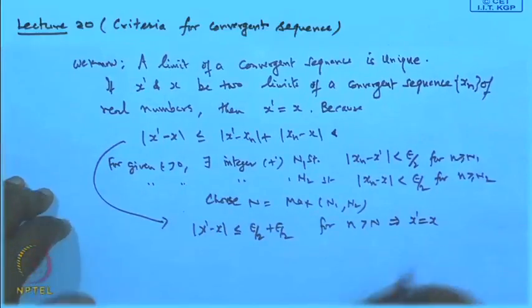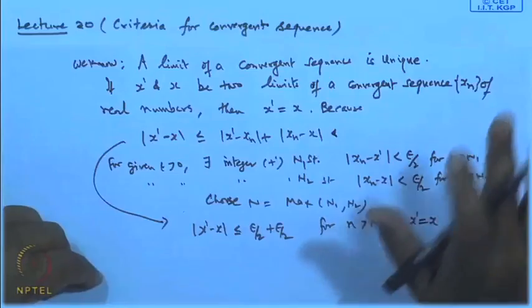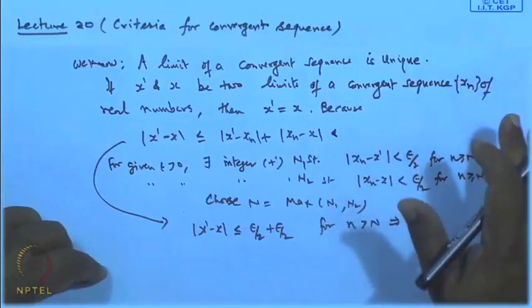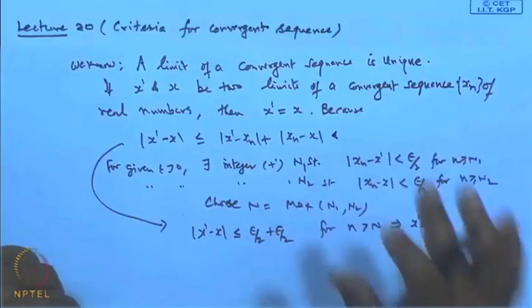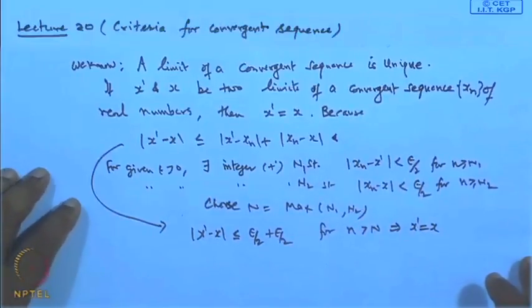It means a sequence which has different limits cannot be convergent. This is one of the criteria: find the limits, and if along various paths it has different limits, then the sequence is not convergent. We call such a sequence a divergent sequence, which you all know.